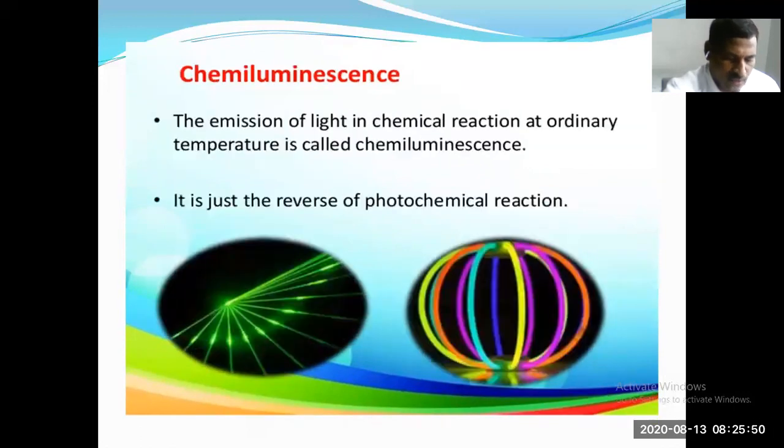Chemiluminescence. This is the phenomenon of emission of light radiation when phosphorus burns in air. That means a chemical reaction occurs. The equation is written as P4 plus 5O2 giving 2P2O5 plus h nu. So the emission of light in a chemical reaction at ordinary temperature is called chemiluminescence.